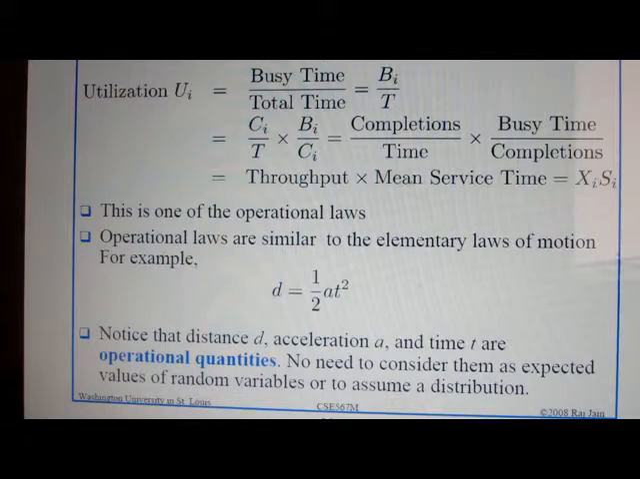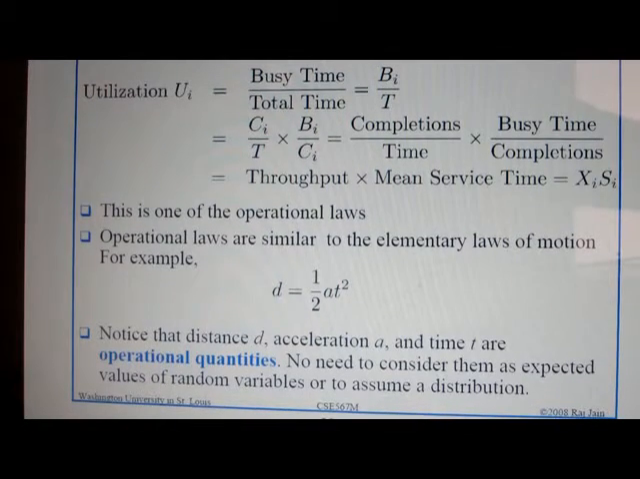We can represent it as Ui equals Bi by T, and if we multiply and divide by Ci, we get two terms. First is Ci by T, multiplied by Bi by Ci. Ci by T is completions over time, which is called throughput, and Bi by Ci is busy time per completion, which is called mean service time. So finally utilization Ui is equal to Xi into Si, where Xi is the throughput and Si is the mean service time.